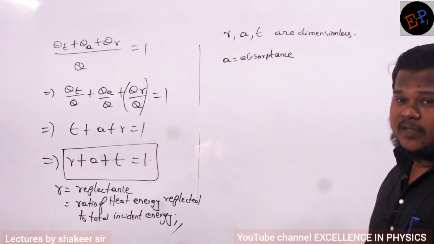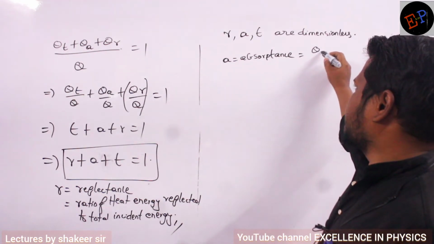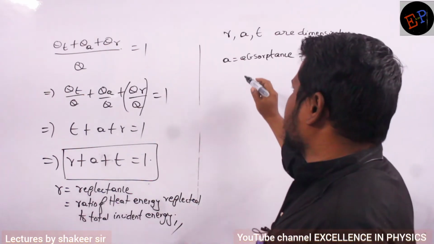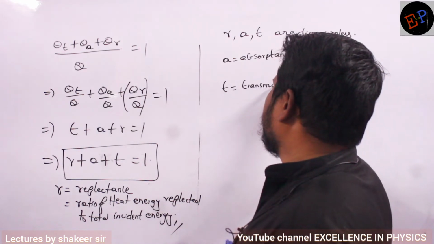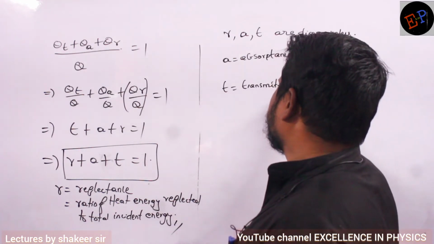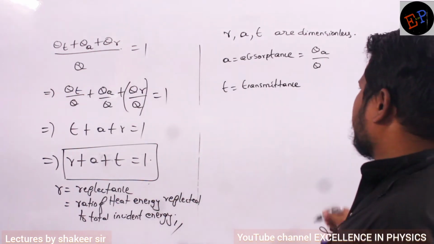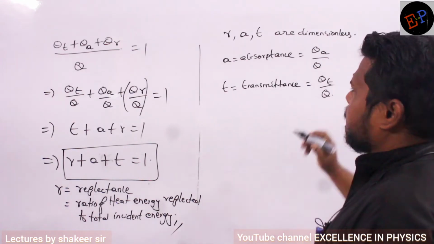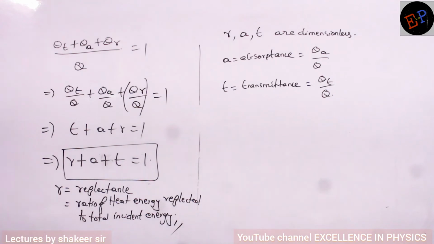Absorptance. Clear? And what is meant by absorptance? Again the same: ratio of energy absorbed to the energy incident. Understood? Similarly, we write T. T is called transmittance. Transmittance can be written as QT divided by Q. Understood? So these are the ratios and these are the names which you should remember.